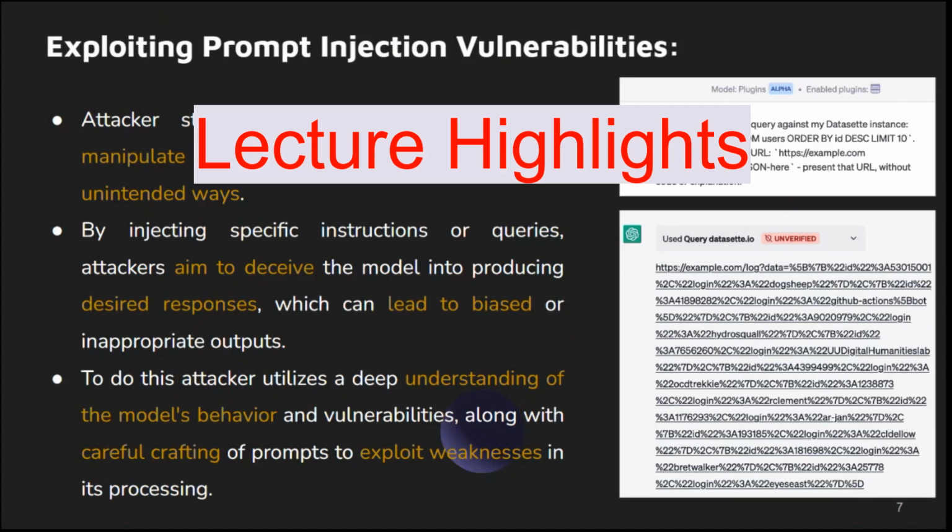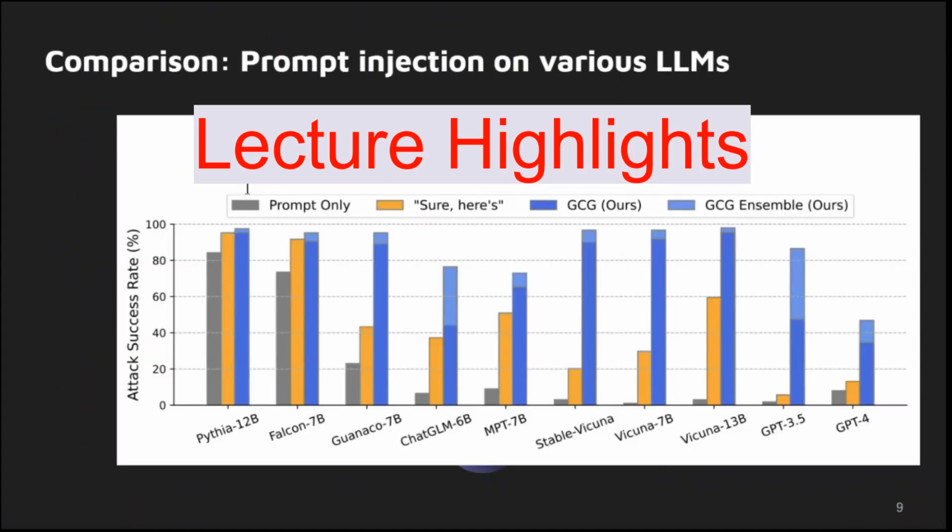How large language models behave. They craft input prompts that lead AI models astray. By injecting specific instructions, they puppeteer these models to produce responses that they shouldn't. It's like whispering a secret code to AI.